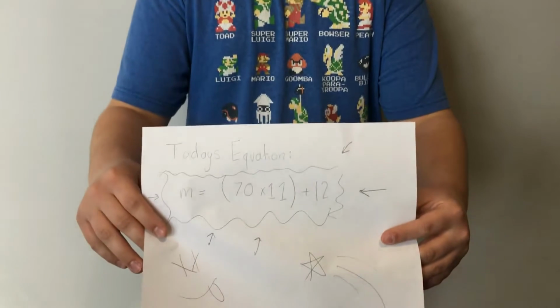Day 2. Today we continued driving but ran into construction. This limited us to driving 12 miles an hour for a single hour. We came up with an equation to show how many miles we traveled today, and we found that we only traveled 782 miles. Here's the equation that shows that.